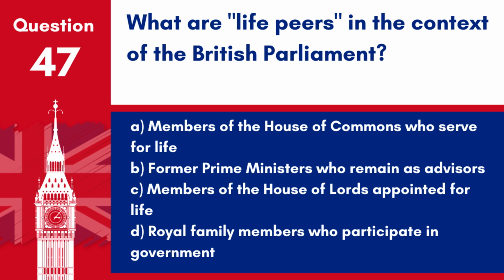Question 47. What are life peers in the context of the British Parliament? A. Members of the House of Commons who serve for life. B. Former Prime Ministers who remain as advisers. C. Members of the House of Lords appointed for life. D. Royal family members who participate in government.